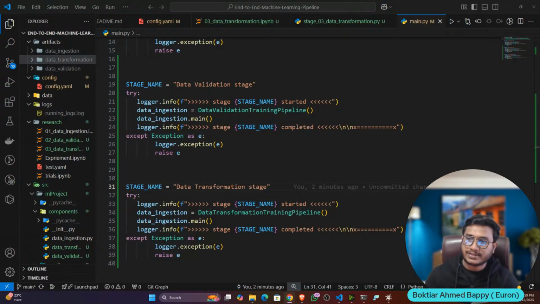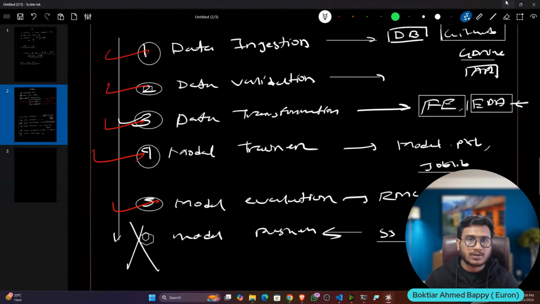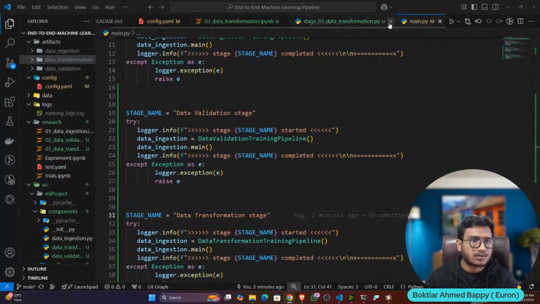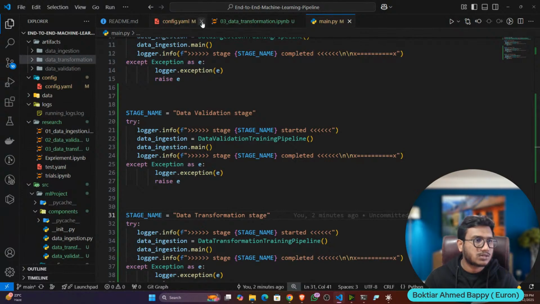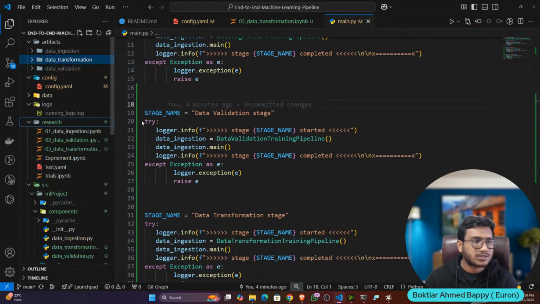Okay, so now let's start with our next one, which is nothing but model trainer. Now we'll train the model. So here I can close this tab. Okay, so fine. I'll create a file inside research.